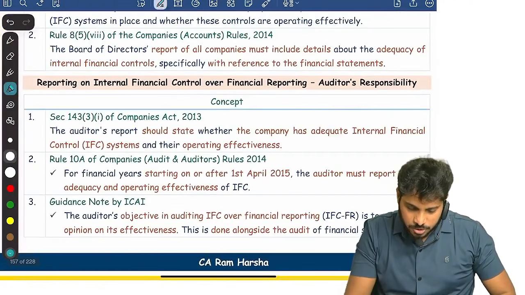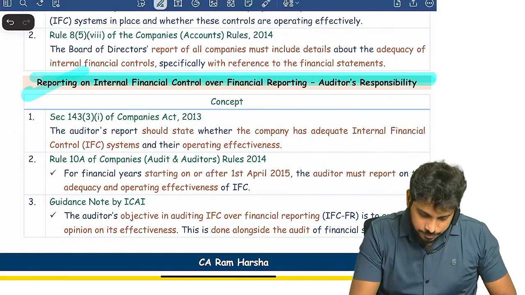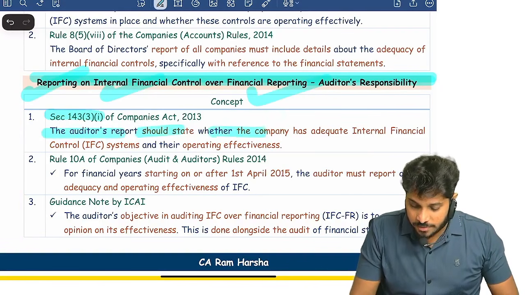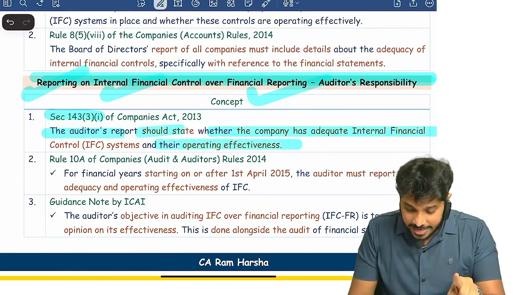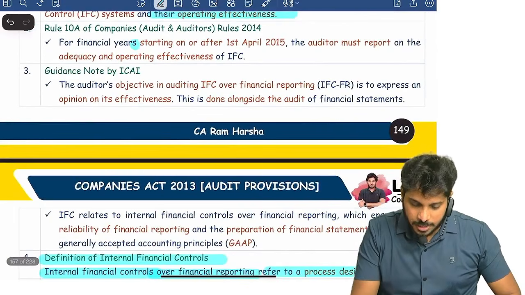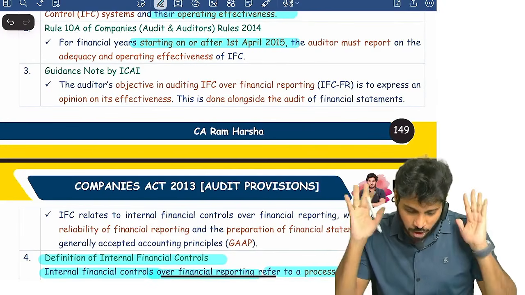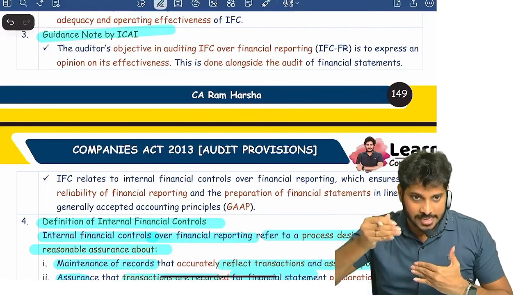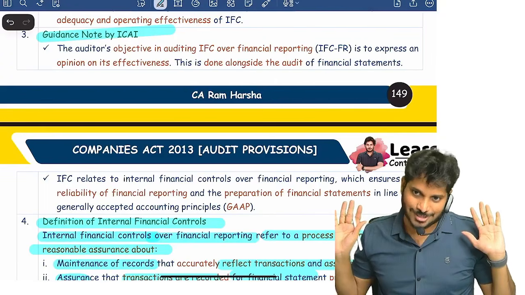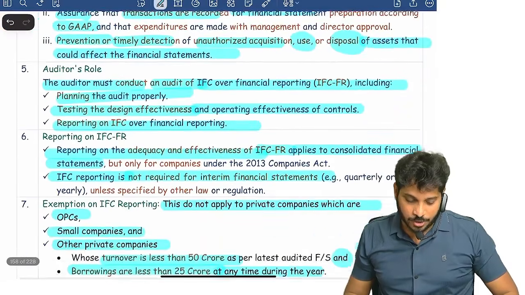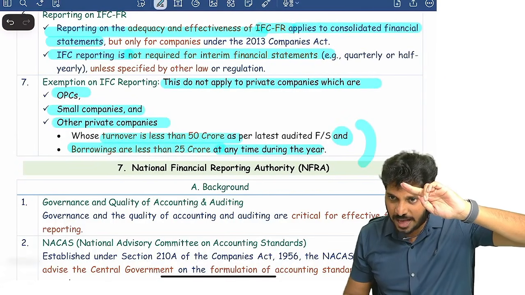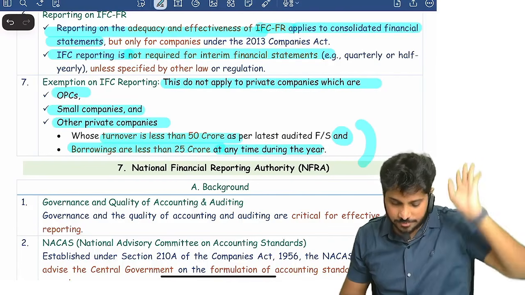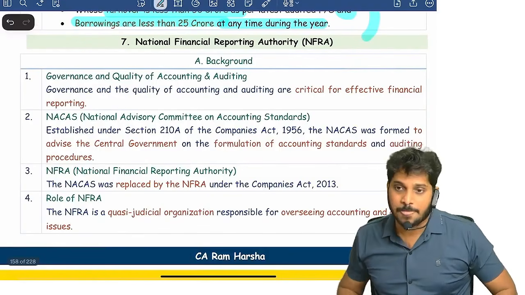Whenever an IFC question comes, you should write only this. Section 143(3) says the auditor report should state whether a company has adequate IFC and its operating effectiveness. This is applicable for financial years from 1st April 2015 onwards. There is a guidance note issued by ICAI. The auditor can use that guidance note while reporting on IFC. Clear, all of you? And IFC reporting is not applicable for one-person company, small company, and other private limited companies with turnover less than 50 crore and borrowings at any point of time not exceeding 25 crore. Nothing but less than 25 crore. Are you clear?